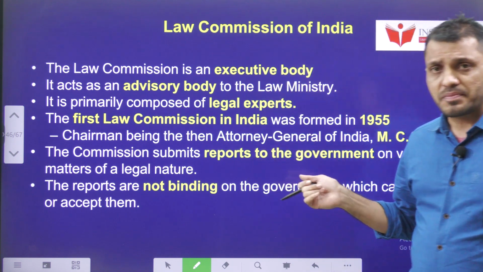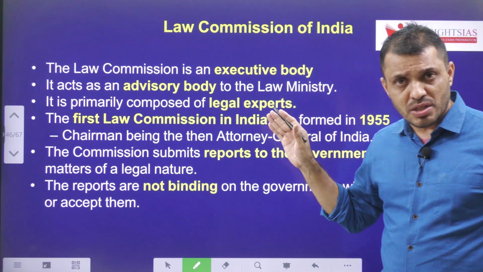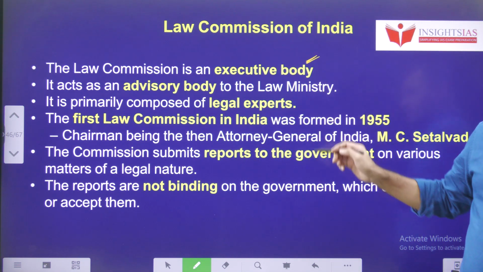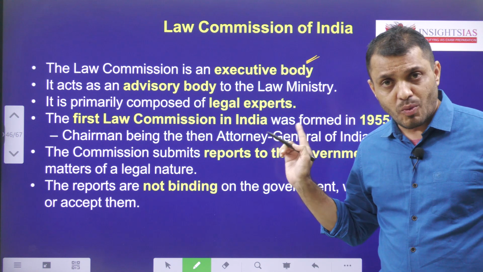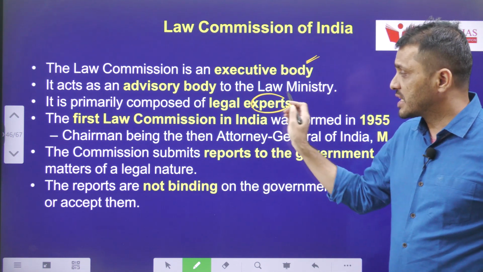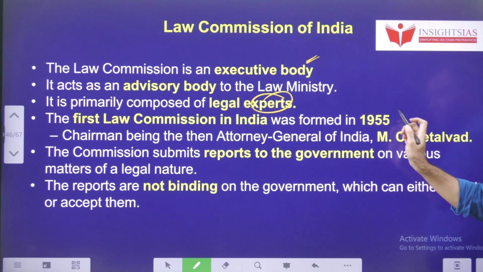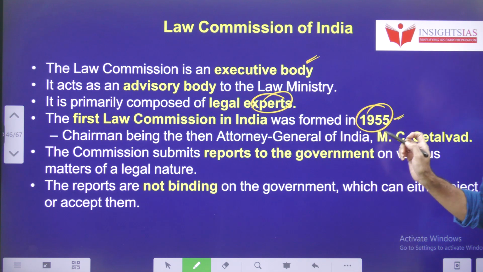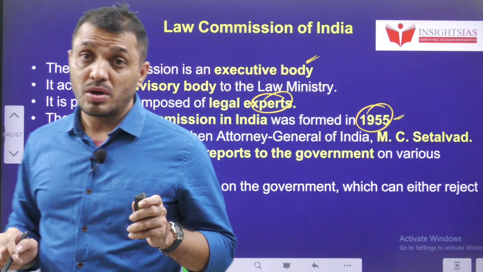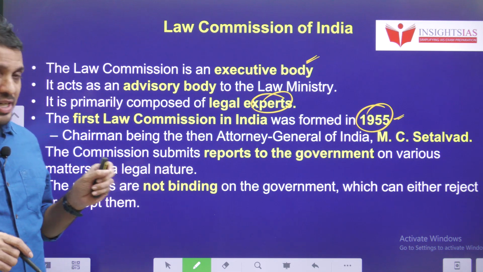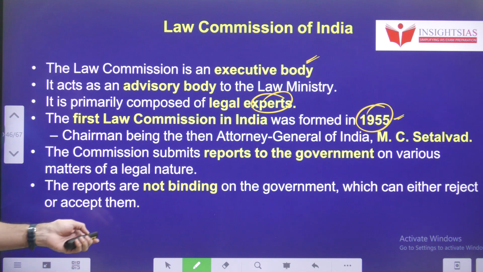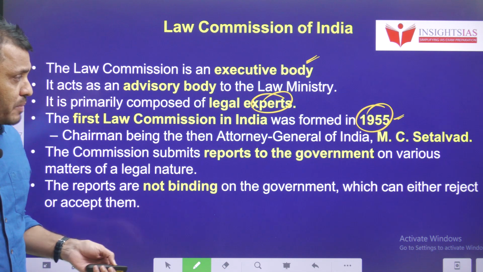Law Commission of India. Here a couple of times we got the Law Commission mentioned in this PPT. The Law Commission is an executive body, an advisory body. Whatever advice is given by the Law Commission is not binding, and it consists of legal experts. The first Law Commission of India was in 1955. If you remember, tell me students, who led the first Law Commission during the Britishers' time? The first Indian Law Commission was headed by MC Setalvad. Whatever advice was given by them is not binding.